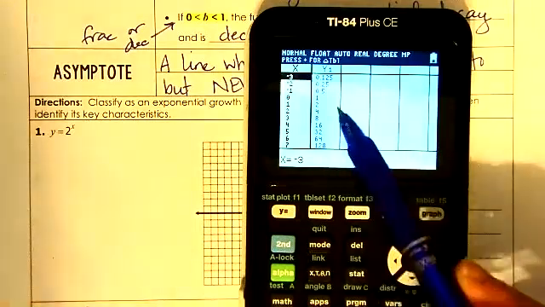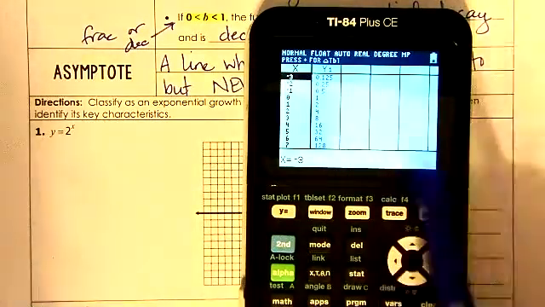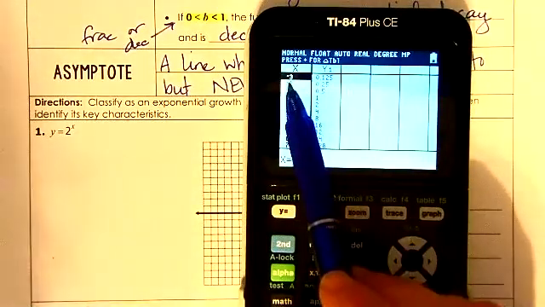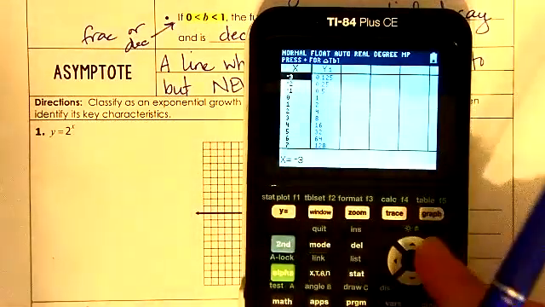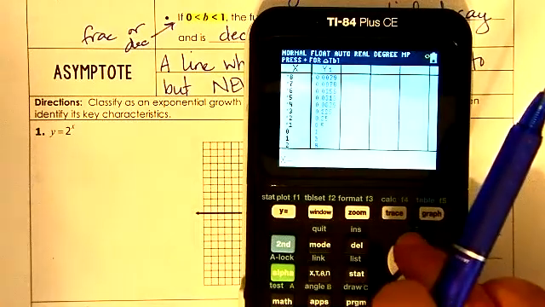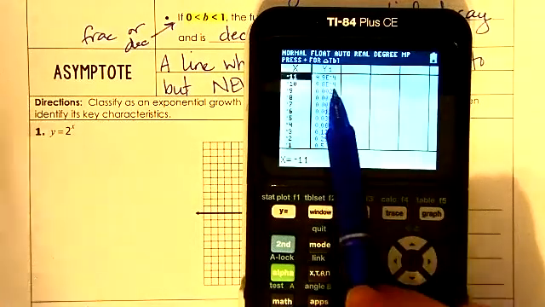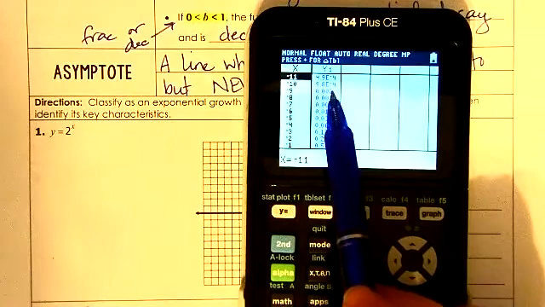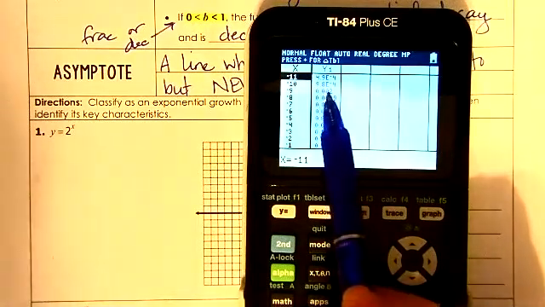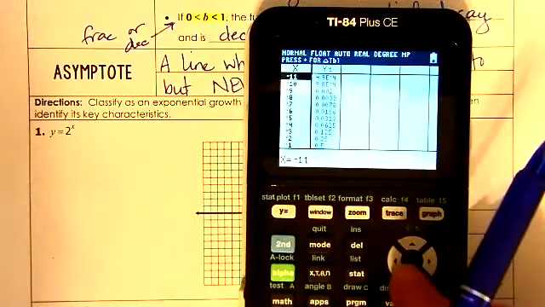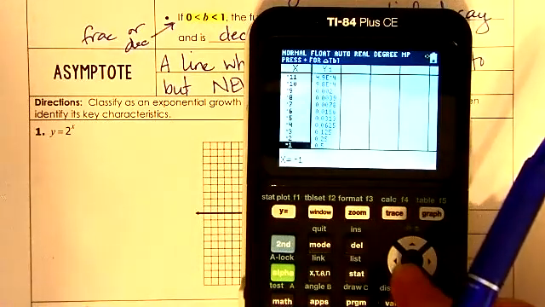If I scroll, all these negative numbers are the x values, the numbers on this side of the graph. If I scroll up, you'll notice that they just keep getting smaller, and they even get to scientific notation numbers. That's because it never actually touches 0. It just keeps getting closer.